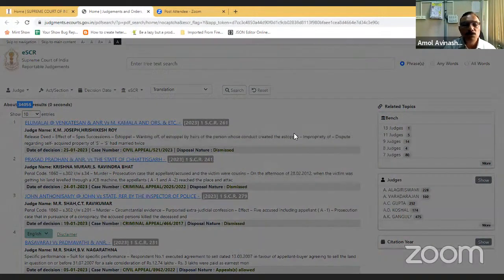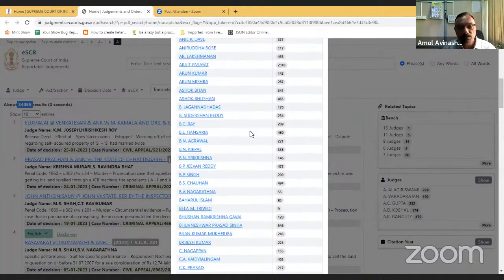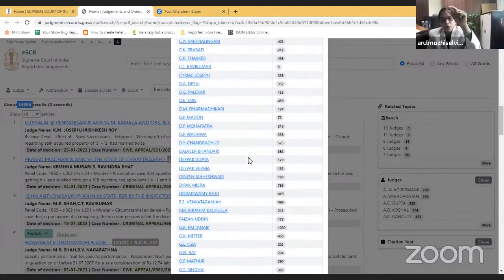Out of that, you can see that Justice A.C. Gupta is in 252 judgments. A.K. Ganguly has given 475 judgments. A.K. Mathur. So the list of all Supreme Court judges is available, and if you know that you want to search a particular honorable judge's judgment, you can click on that name, and you'll narrow down the search. There is a search box in the upper.